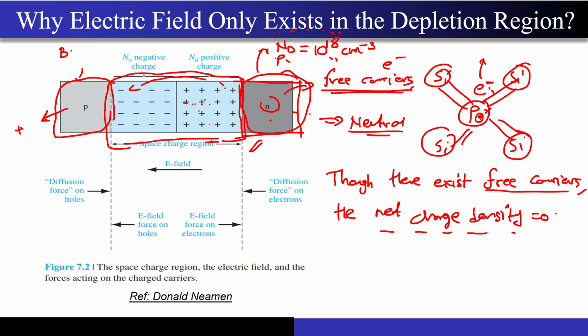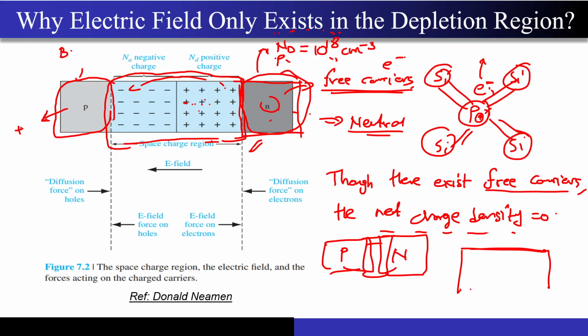Okay, sure. So see what has happened over here when I try to join the P and N. By the way, this is just a conceptual joining. Don't think like I'm joining two disjoint things, okay? So what was actually happening? If you look over here, there was an abrupt concentration gradient. What do I mean by that? If I draw the concentration of electrons, it was constant over here, and suddenly it dropped to a very, very low value, correct? If I consider the case of this abrupt junction.